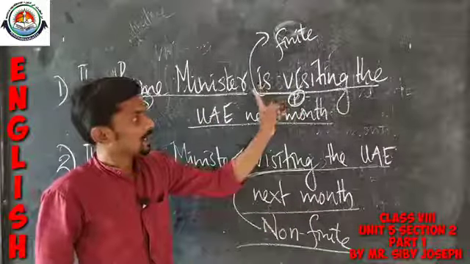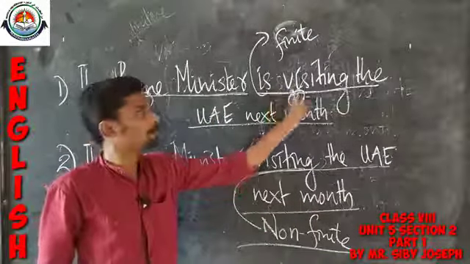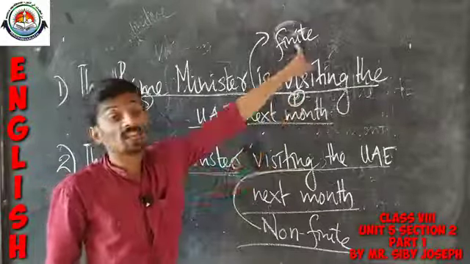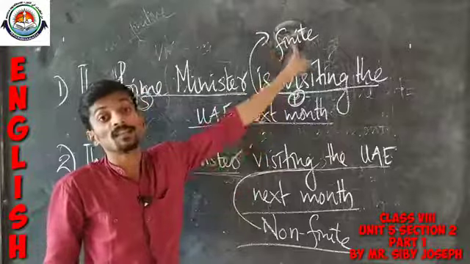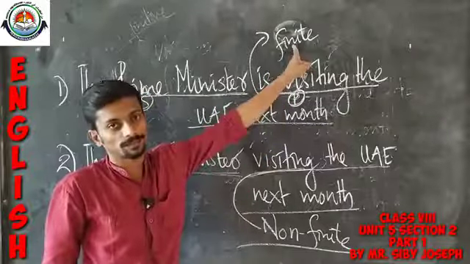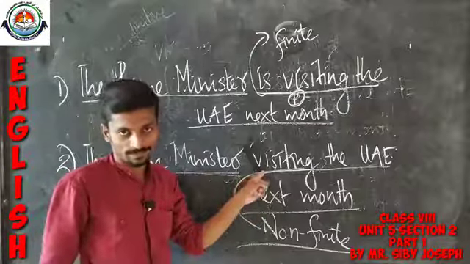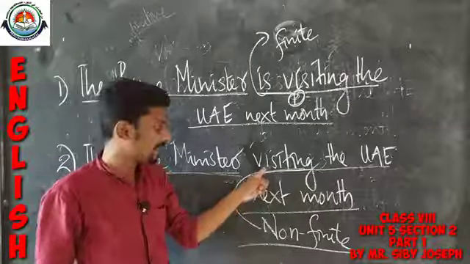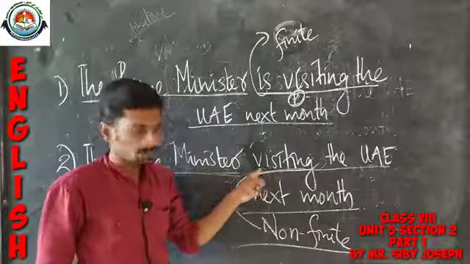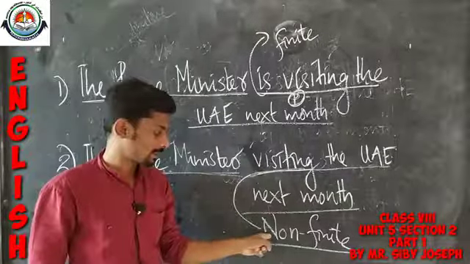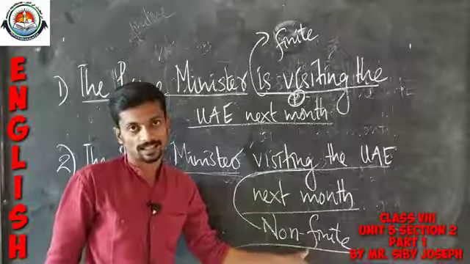So is plus verb plus ing form is counted as a finite form, and only the ing form of a verb is considered as non-finite.